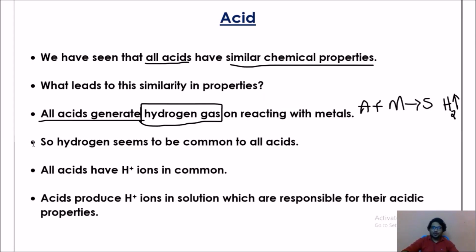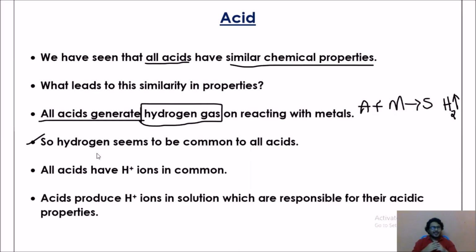By this we can conclude that hydrogen seems to be common to all acids. Another point you can observe: all acids have H plus ions in common. So if they ask you what is the common point in all acids, you can say all acids produce H plus ions when added to water.